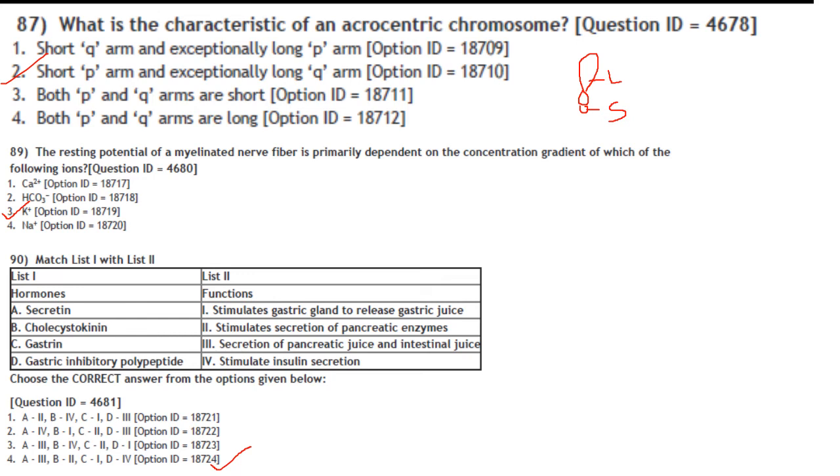Cholecystokinin, it stimulates secretion of pancreatic enzymes. Gastrin stimulates gastric gland to release gastric juice. And gastric inhibitory polypeptide, it stimulates insulin secretion. So A3, B2, C1 and D4. So the answer is option 4.